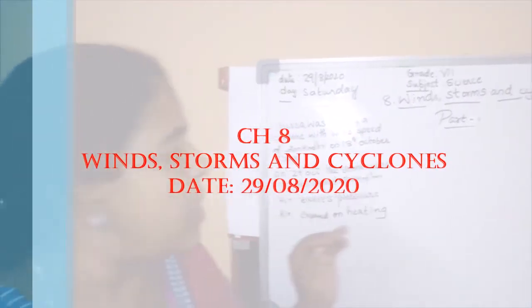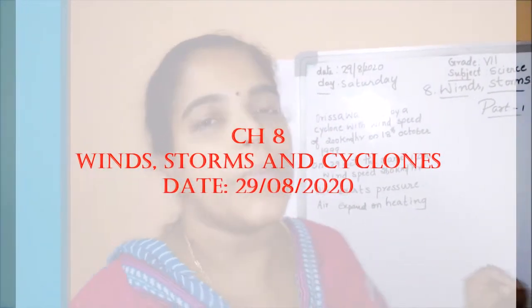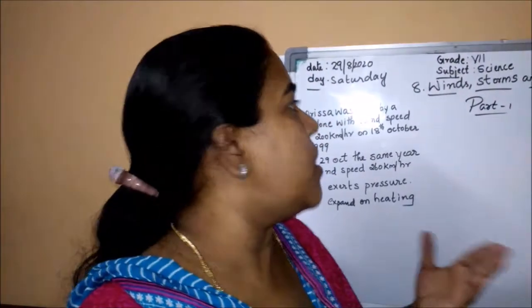Going to start the next new chapter, winds, storms and cyclones. In this chapter, it's a very interesting chapter, children. In this we are going to learn how the winds and storms and cyclones happen, how a tornado happens, everything we are learning.